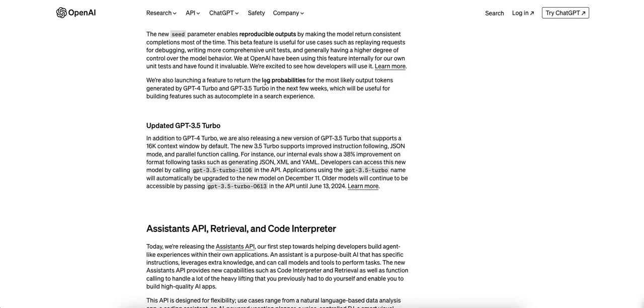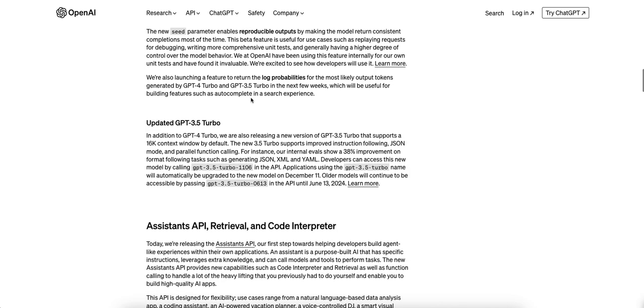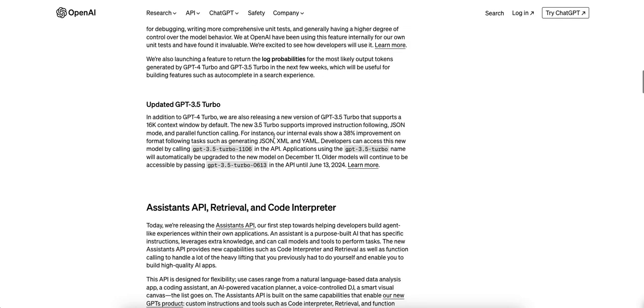What I thought was interesting is that they're going to launch a feature to return the log probabilities for the most likely output tokens generated by the GPT-4 Turbo model. I'm personally excited about that because I would like to understand those log probabilities, and you can kind of sort of reverse engineer things. It is fun for me.